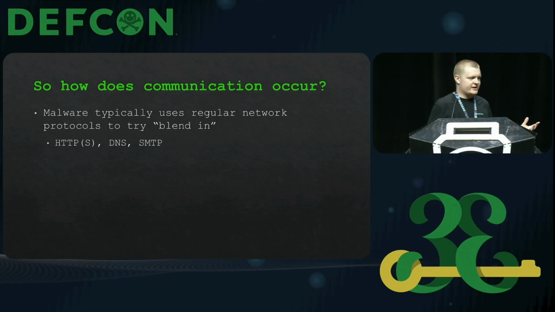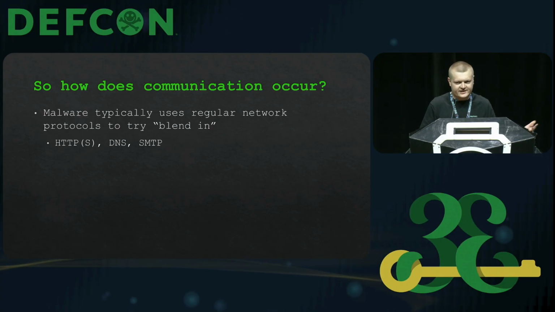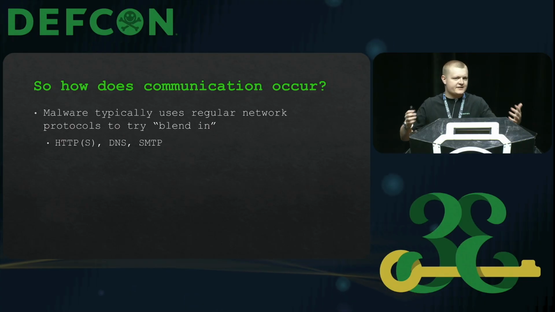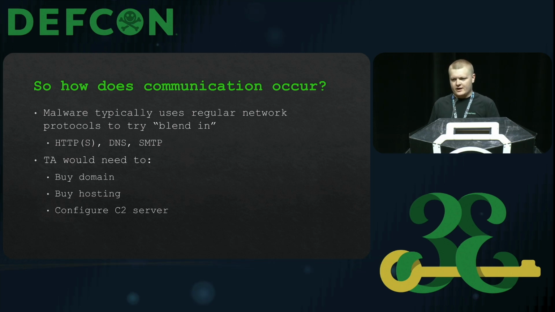So how does this communication occur? Traditionally, we saw malware communicate over regular network protocols like HTTP, HTTPS, DNS, SMTP. This sort of blends in with regular traffic, and you're not seeing, let's say, a network connection to port 31337, which is super dodgy. But even this traditional C2, it's not perfect, and it has its issues. So for example, if you did want to do this, a threat actor, a cyber criminal, would have to buy their own domain.